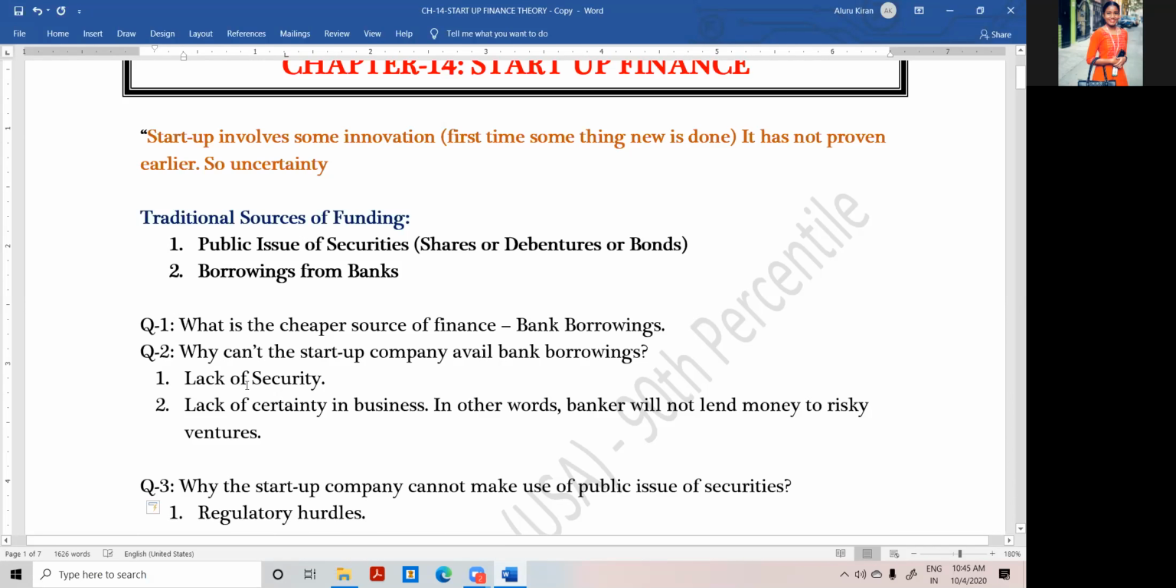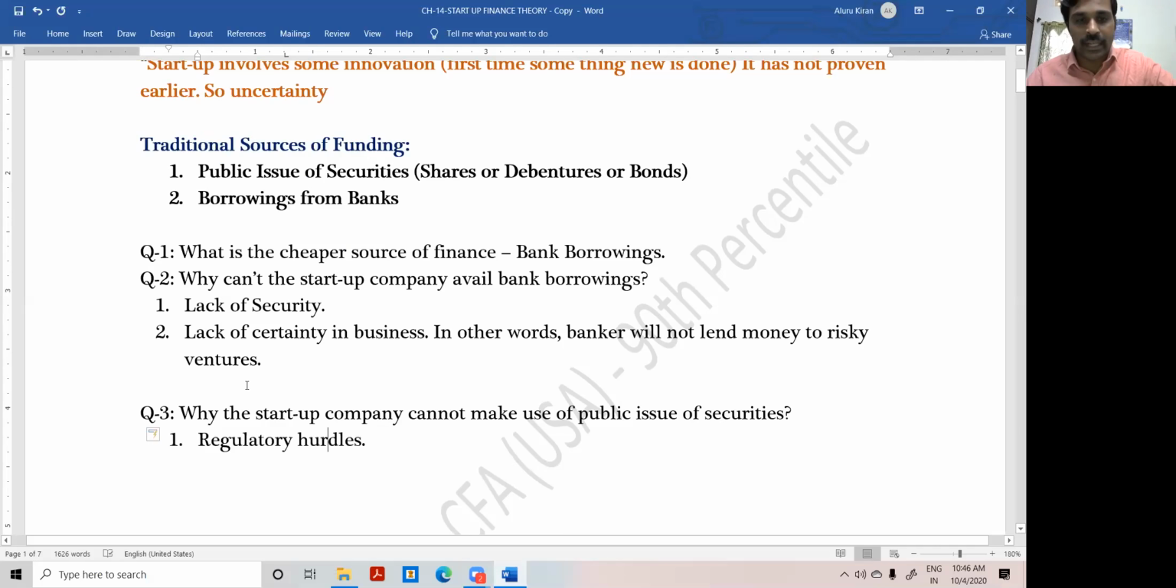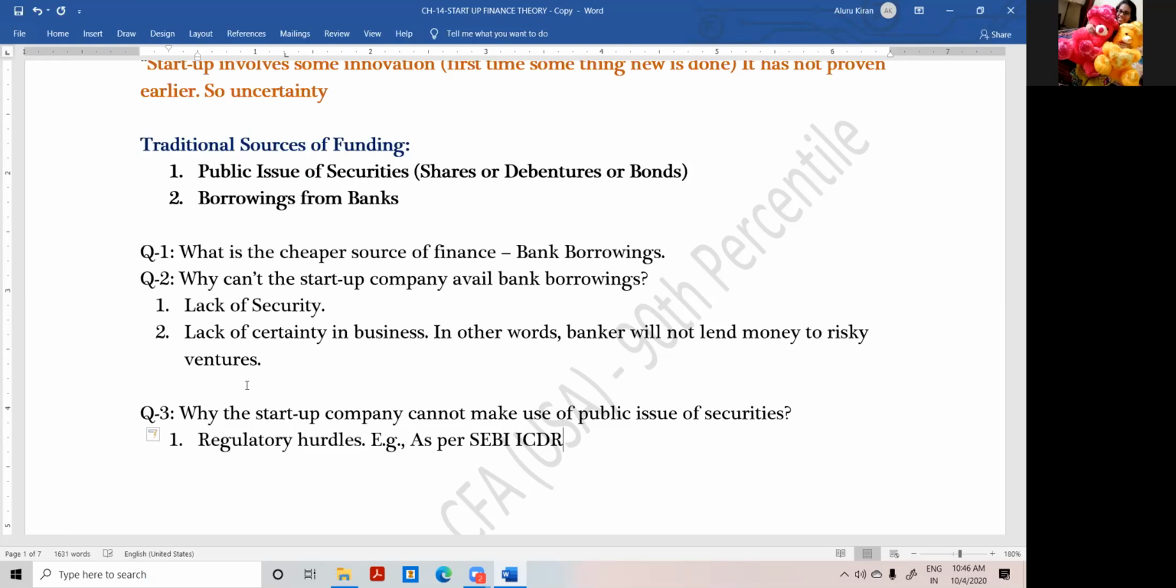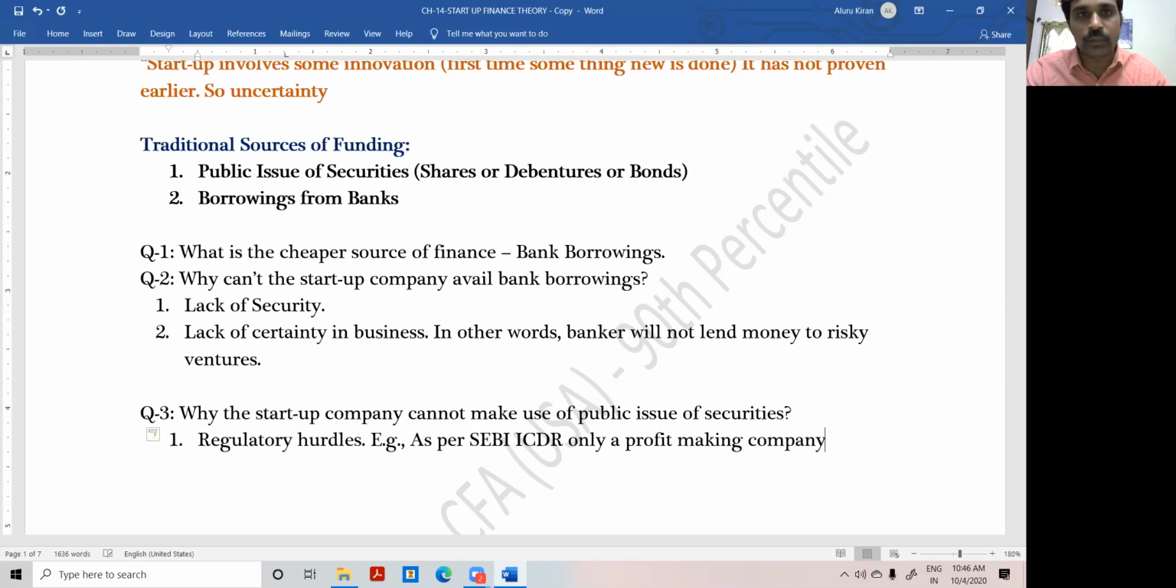So this is the point. Why can the startup company not make use of a public issue of securities? Regulatory hurdles. For example, as per the SEBI ICDR regulations, the Issue of Capital and Disclosure Requirements regulations, only a profit-making company can make a public issue.